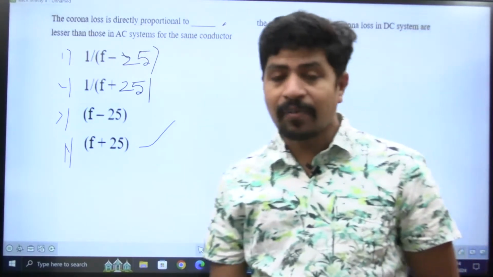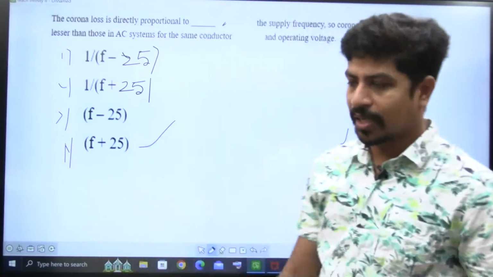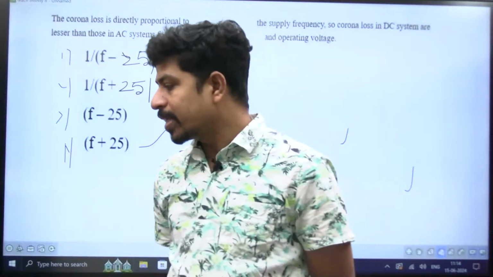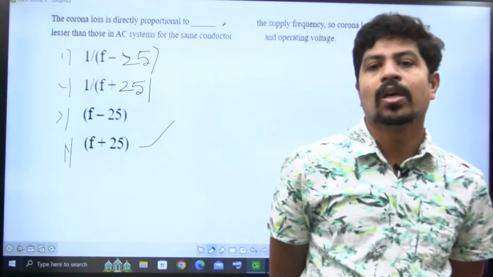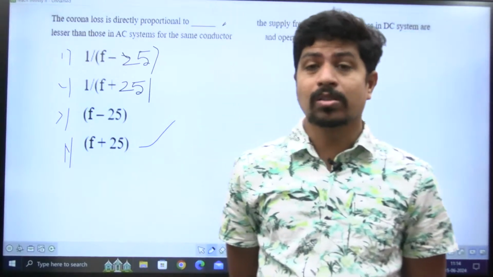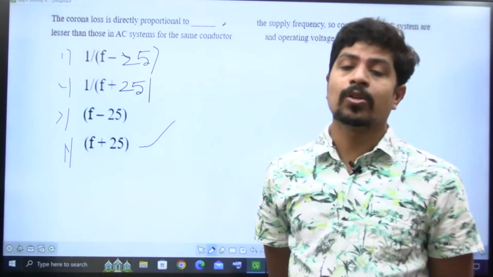I clearly gave you the formula of corona loss in the class. We discussed the corona loss already. F plus 25. Maybe the question may be asked next time this way, Preeti and Harika. At a frequency of 50 hertz, if this much is the corona loss, and the frequency is raised to 75, what will be the new power loss?